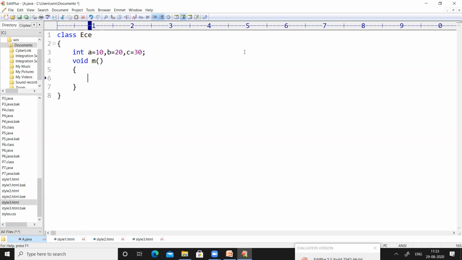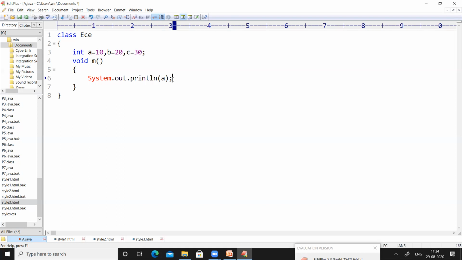In the Java programming language, if you want to print something on the output screen, there is a statement called system.out.println. So I want to print a, that's why I have used a here. Remember, system is the name of a class, out is the name of an object, and println is the name of a method.